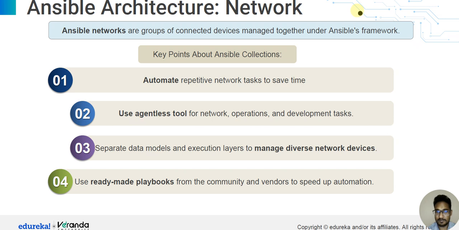Ansible architecture network. An Ansible network is a group of connected devices managed together under the Ansible framework.